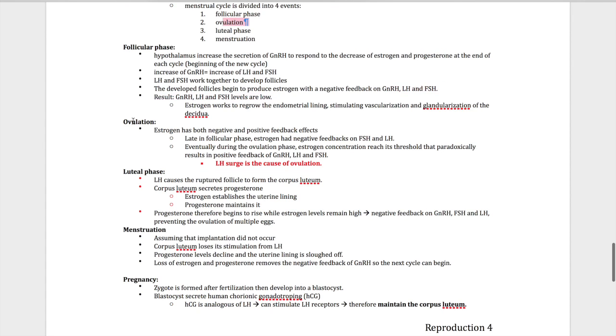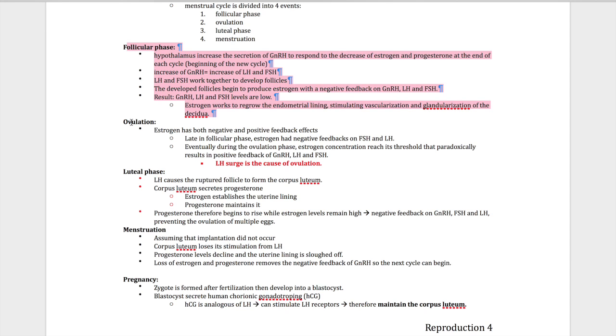And second phase, ovulation, right? Estrogen has a negative feedback, but it also has a positive feedback. Weird, right? In this phase, estrogen has a negative feedback on GnRH, FSH, and LH.